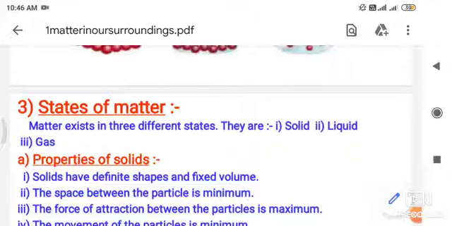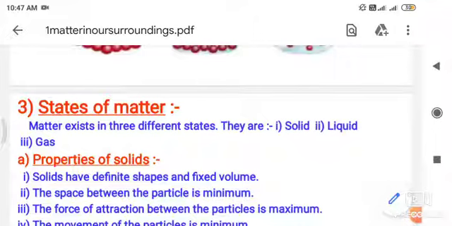In the previous lecture, we saw the first lecture, that is matter. What is matter? States of matter depending on various criteria. First criterion is depending on the Panchatattva. Second, depending on the physical state: solid, liquid, and gases. Depending on the chemical composition, there are two types: pure substances and mixtures. In mixtures, again we have seen two types: homogeneous and heterogeneous.